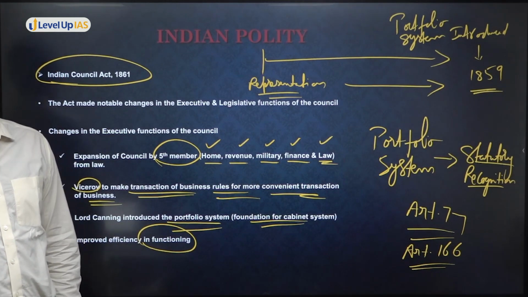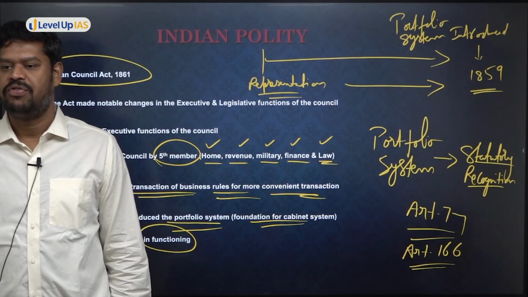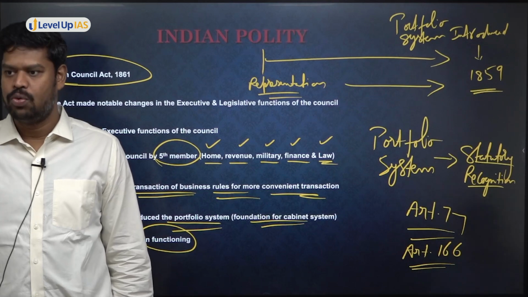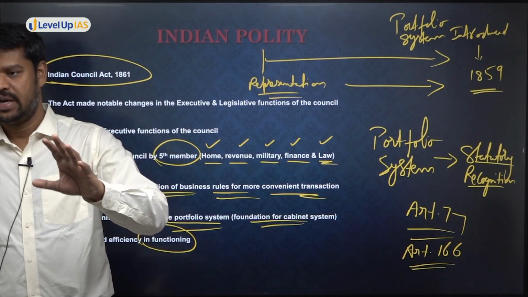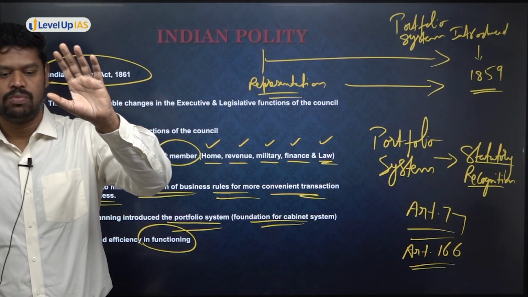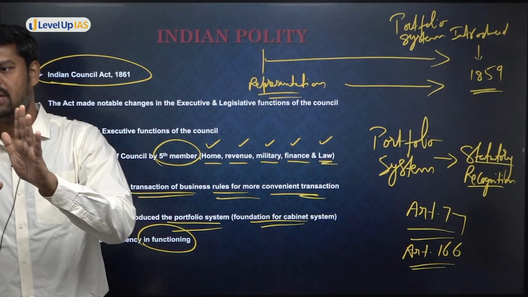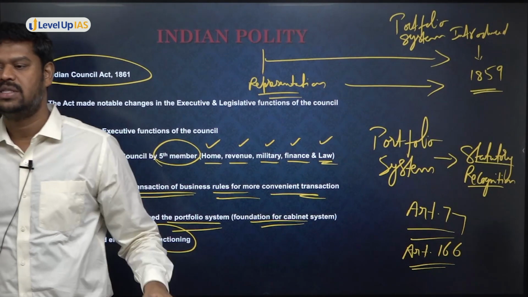1858 has done nothing. 1858 has not given any powers to the provinces. 1858 has done only one thing. What has it done? It has abolished the East India Company, and the power has been given to the Secretary of State. But after 1858, starting from 1861, step by step, the decentralization process has started.